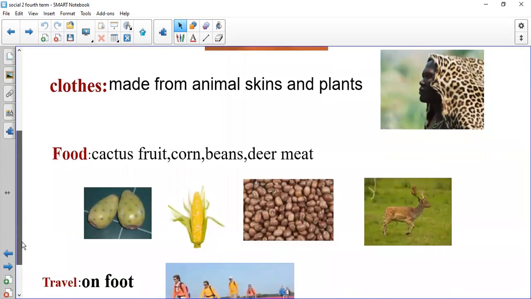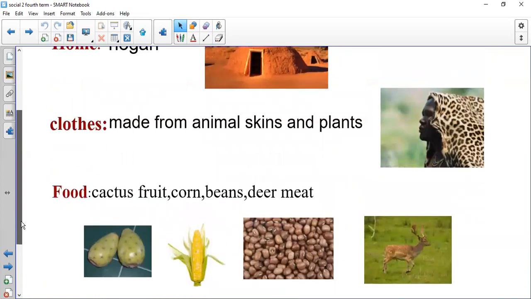How did they travel? They traveled on foot, okay? Because we didn't have too much water or lakes or oceans in the desert. So that's why when they wanted to move from one place to another, or if they wanted to travel, they traveled on foot. So this is the second group.